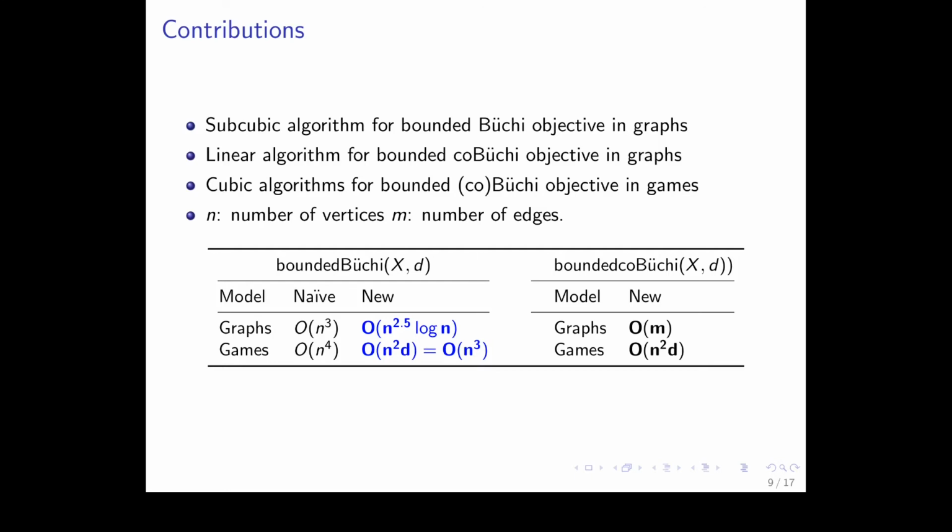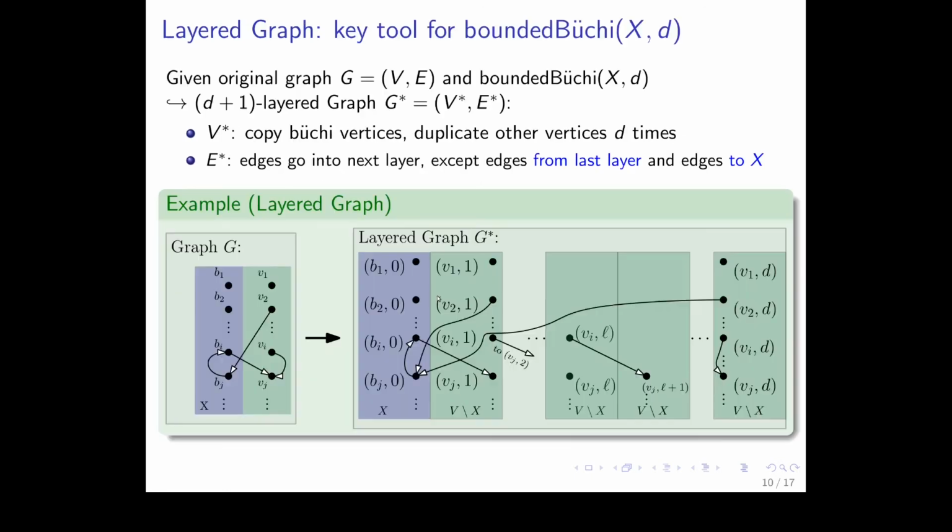And for bounded co-Büchi in graphs, we found a linear algorithm, and for games, you can use the same algorithm as in bounded Büchi. Okay, so I will explain the algorithms that I marked blue in this table.